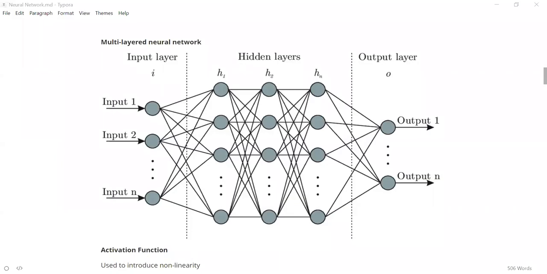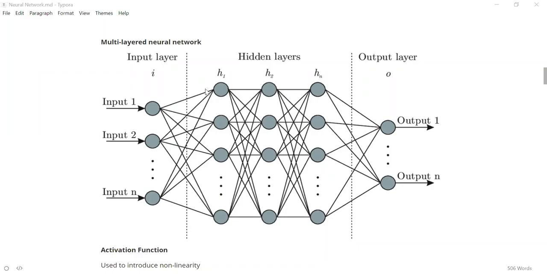Once we know that these values are already present, just think that the weights connecting the input layer and the hidden layer are also already determined. Just think for now that they are already determined. Once we know the values at the input layer and the values of the weights, we can determine the value of the next layer, the hidden layer. So how do you do that?